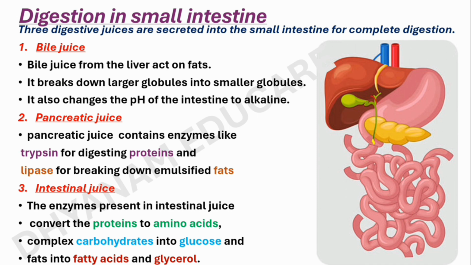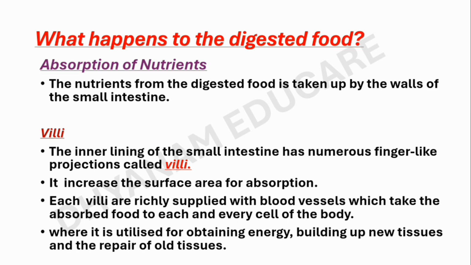Now, what happens to the digested food? The nutrients from the digested food are absorbed into the walls of the small intestine. The inner lining of the small intestine has numerous finger-like projections called villi. Each villus is richly supplied with blood vessels which take the absorbed food to each and every cell of the body, where it is utilized for obtaining energy, building new tissues and the repair of old tissues.